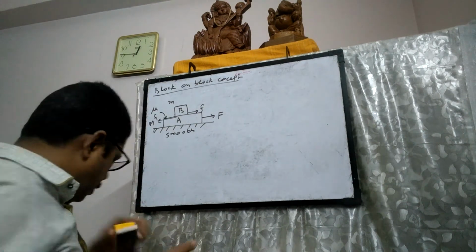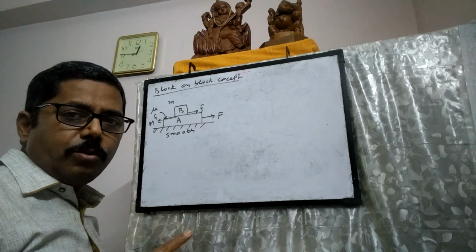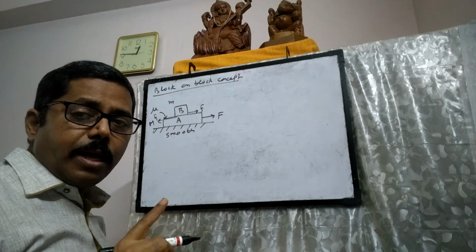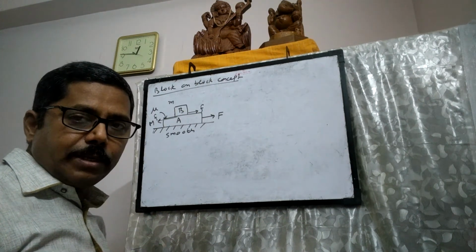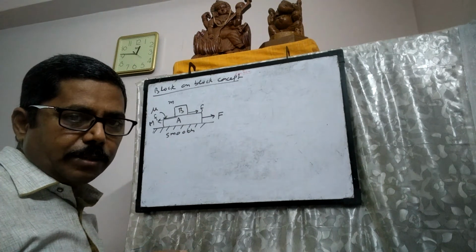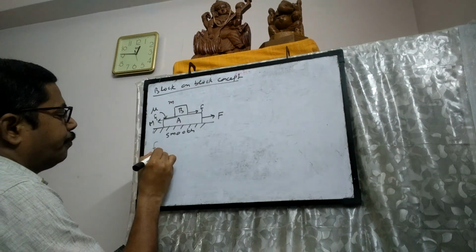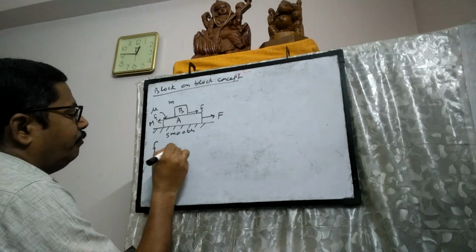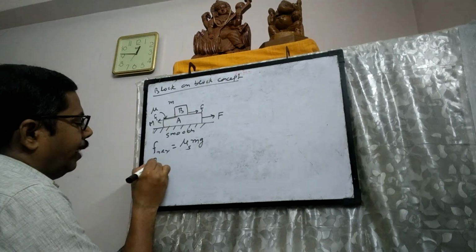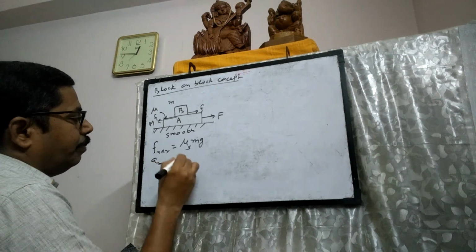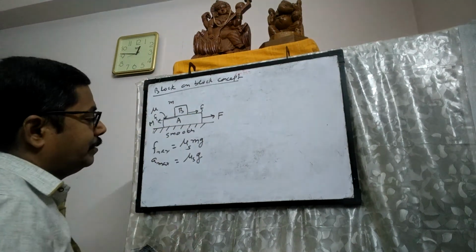So you have to first identify which body is going to move under the influence of friction alone, because for that body there is a maximum possible acceleration, because the maximum value of friction is mu s mg. So the maximum possible acceleration of the upper block will be mu s g. It can never be more than that.